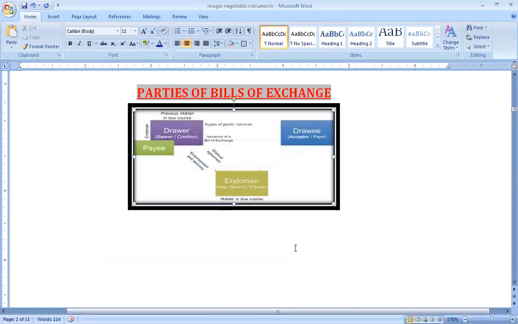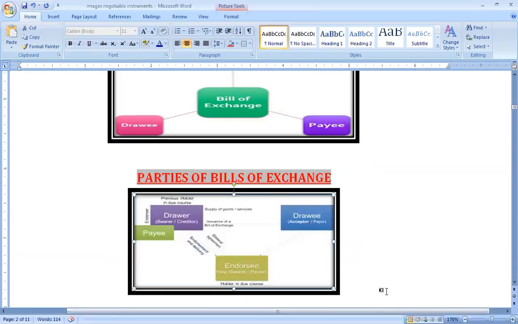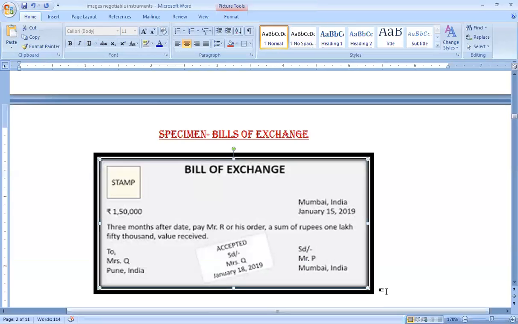Another specimen you can see about a bill of exchange. So bills of exchange look like this. In a bill of exchange, there's a stamp, which is a legal stamp, the revenue stamp, which has to be affixed here. So for any kind of money instruments, stamping is required. So the stamp has to be there. It can be on the top, it can be at the bottom.